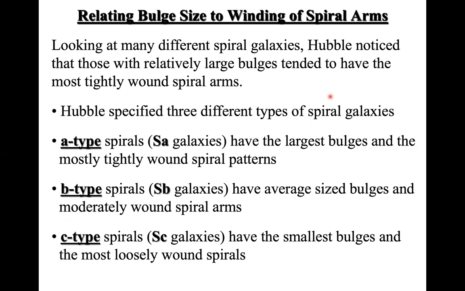And also, as you saw in that diagram, each spiral category is subdivided into three types, A, B, and C. That's based on different properties, right? So SA type spirals have the largest bulges and mostly tightly wound spiral arms, the B type is moderately wound, and the C type has loosely wound spiral arms.